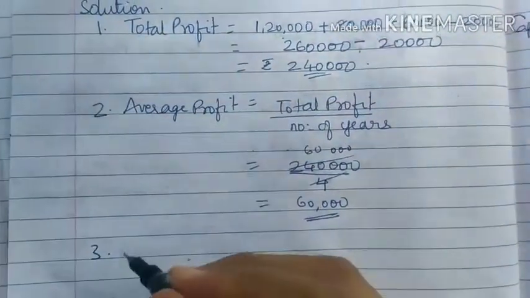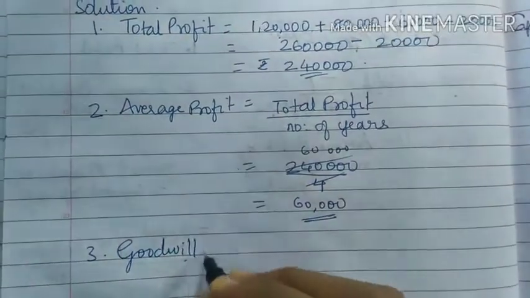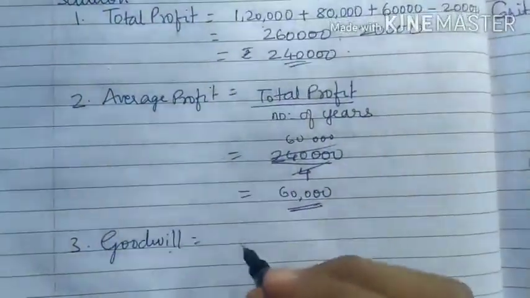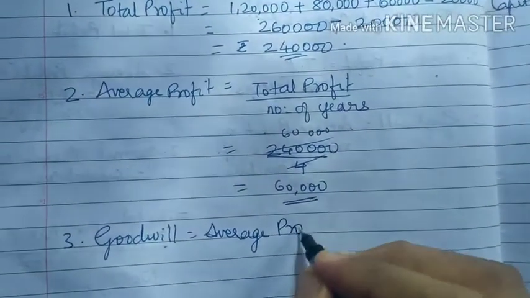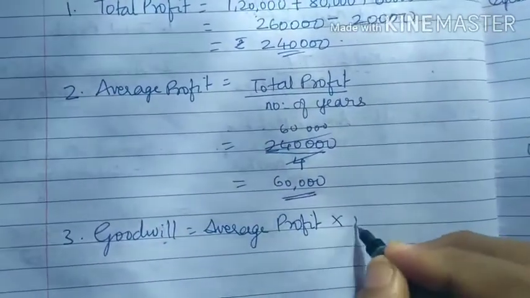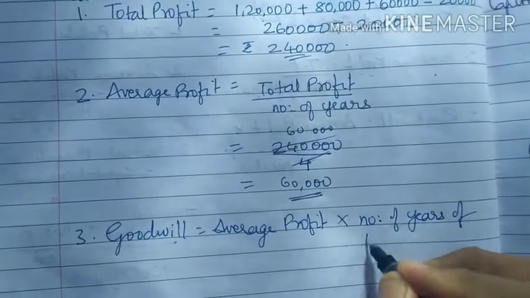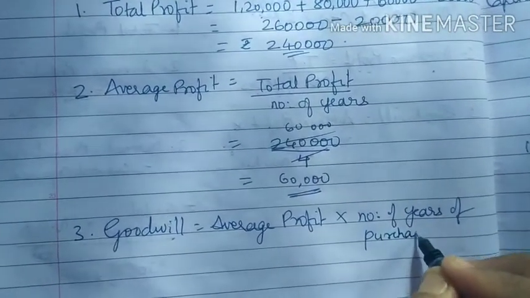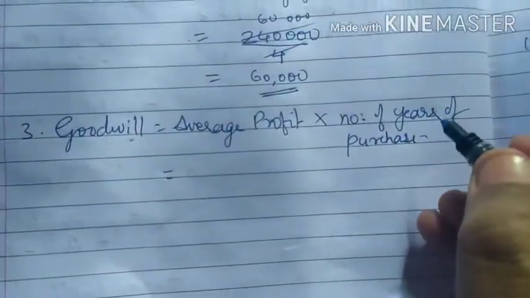Third, you have to find goodwill. Goodwill is equal to average profit into number of years of purchase.